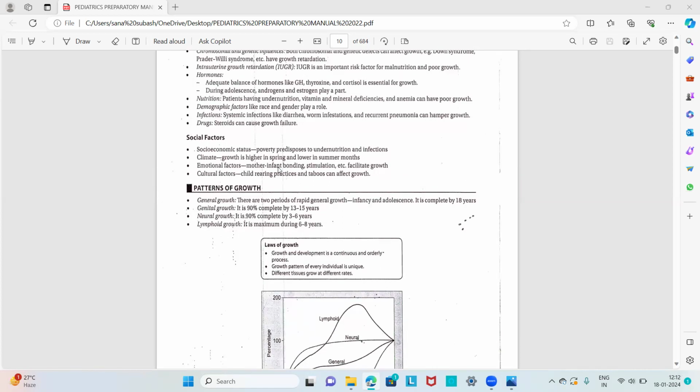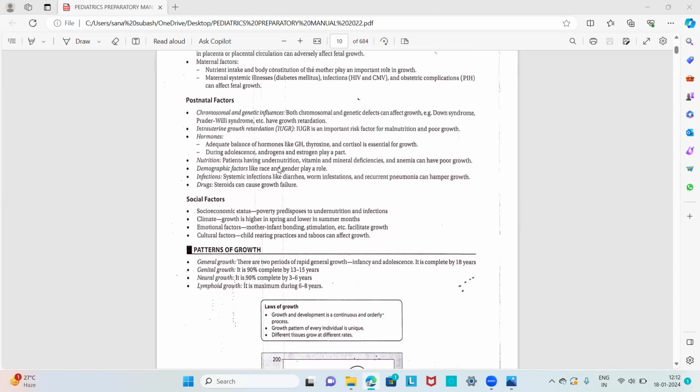And next, if there is any worm infestation in the child, or recurrent pneumonia, it can also hamper growth in a child. And then we have drugs like steroids, which can also cause growth failure. We know that in nephrotic syndrome patients, the drug of choice is steroids. So if the patient is on regular steroids, it can also cause growth failure. So these are the postnatal factors which influence growth in a child.